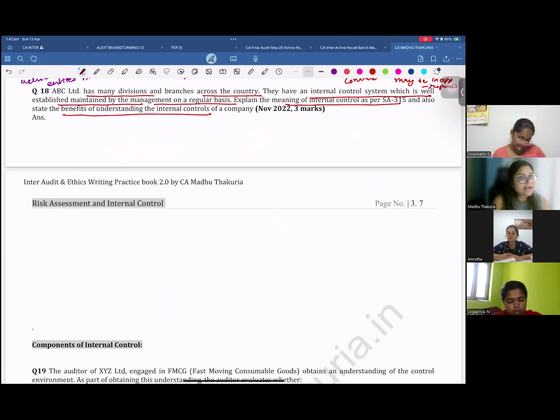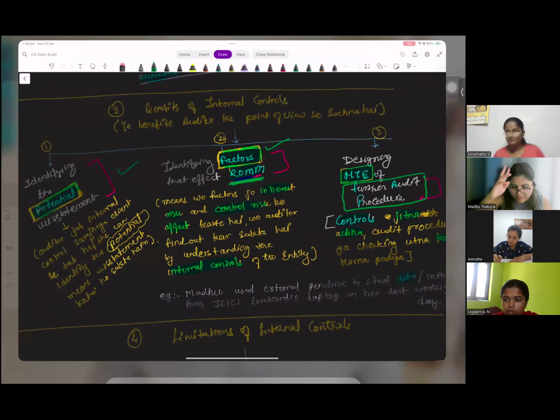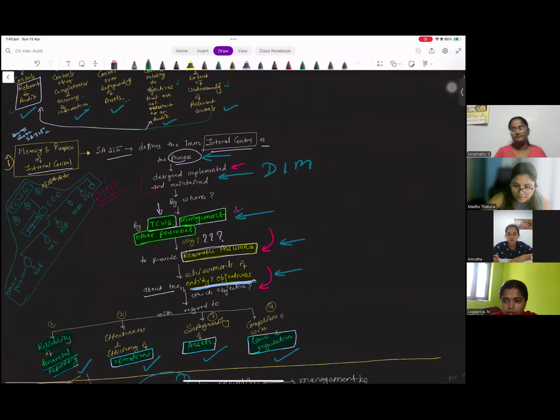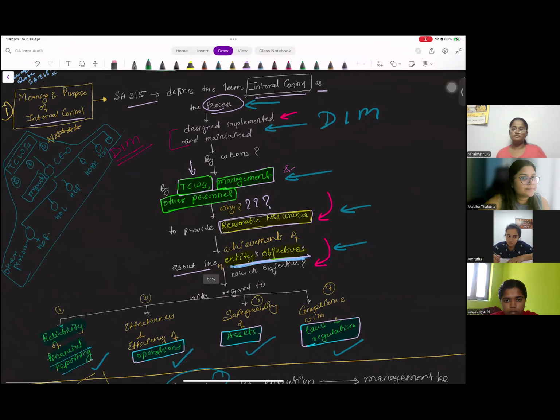Can you please quickly write? You already have the benefits, but can you please quickly write? I just want that assurance that you know how to write the meaning of internal controls with a proper flow chart. Don't write in paragraph format. You have to write in a proper flow chart, and then write the benefits in 3 lines. I'll show you on the screen how I write the meaning, because I learned it that way when I was studying in CA Inter. So you also have to write the full meaning in the same way.